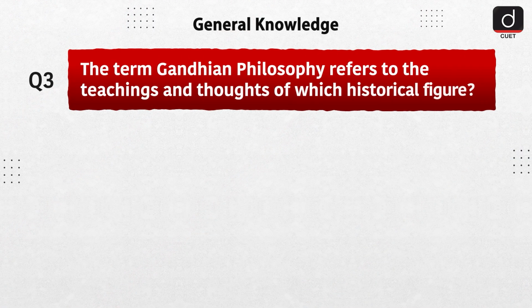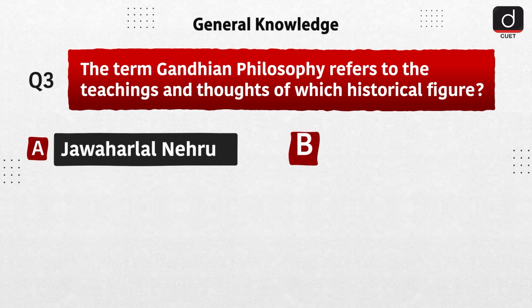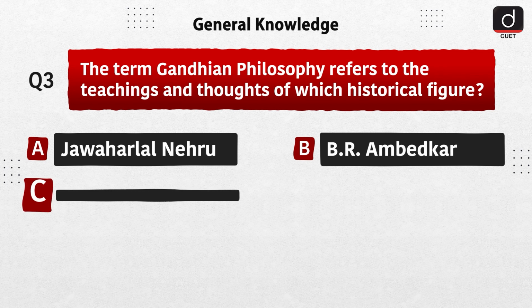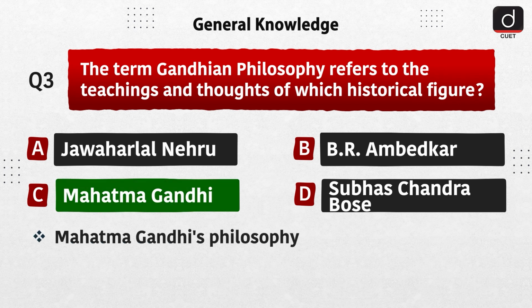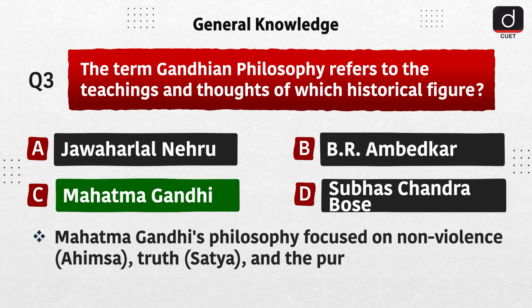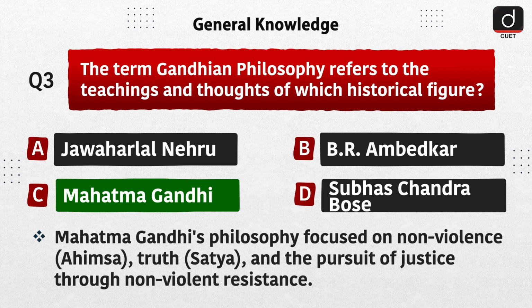Next, the term Gandhian Philosophy refers to the teachings and thoughts of which historical figure? Option A, Jawaharlal Nehru. Option B, B.R. Ambedkar. Option C, Mahatma Gandhi. Option D, Subhash Chandra Bose. The correct answer is option C, Mahatma Gandhi. Mahatma Gandhi's philosophy focused on non-violence, truth, and the pursuit of justice through non-violent resistance.